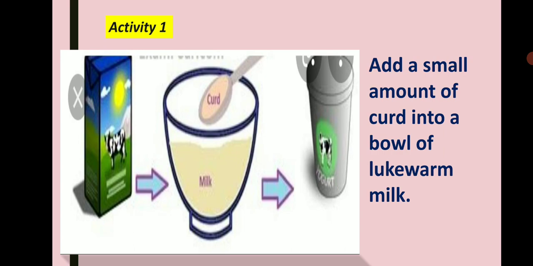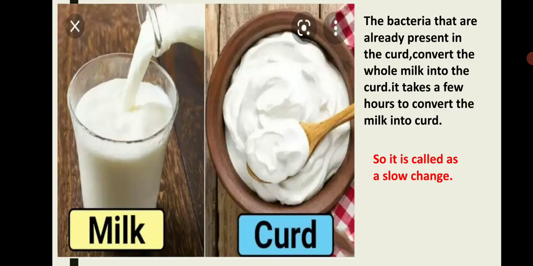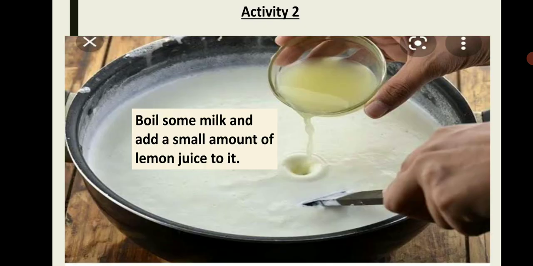You can add a small amount of curd into a bowl of lukewarm milk. Then you will see the whole milk is converted into curd, and it takes a few hours to convert milk into curd. So now we can say it is a slow change.